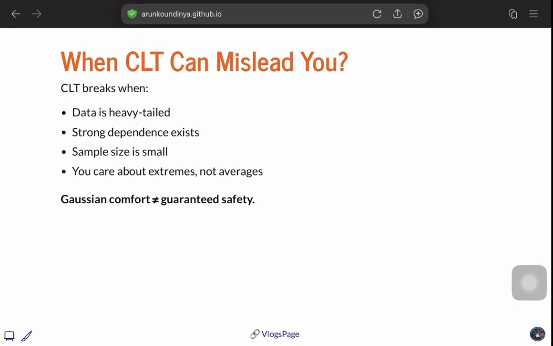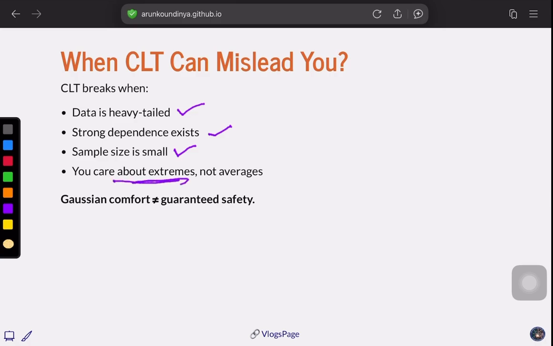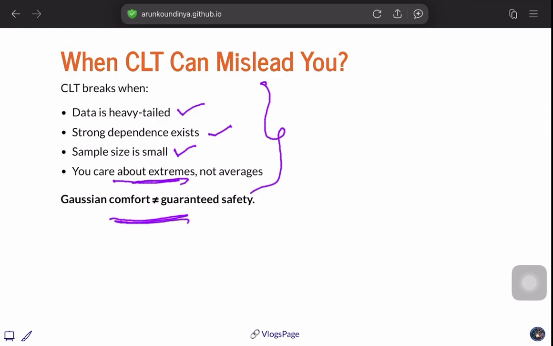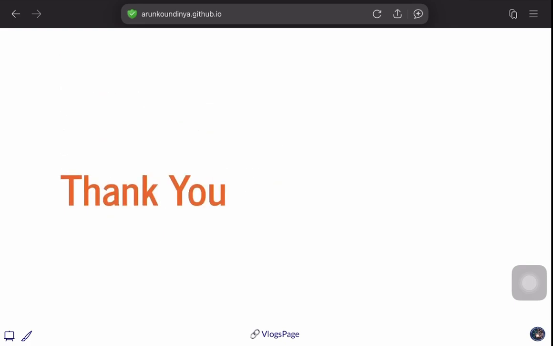So when can CLT mislead you? We know that it gives you a huge comfort, but if the data is heavy-tailed, strong dependence exists between the variables, the sample size is small, and most importantly, you care about extremes, meaning you care about outliers but not averages, then this might mislead you. So Gaussian comfort should not be equated to guaranteed safety. Beautiful, right?